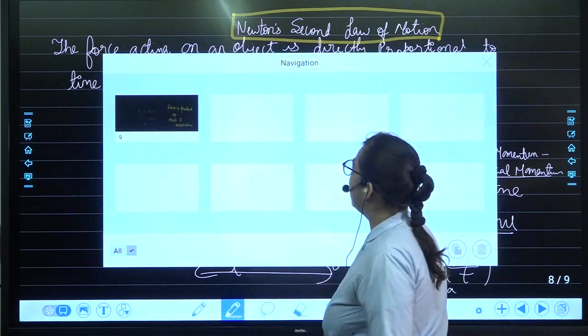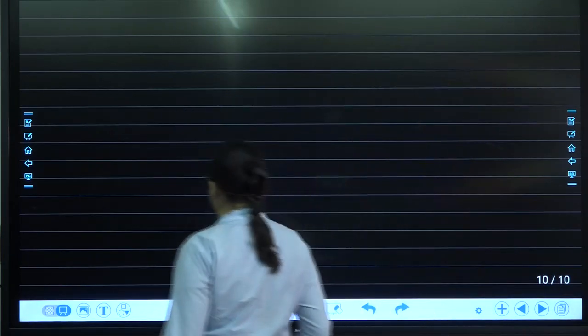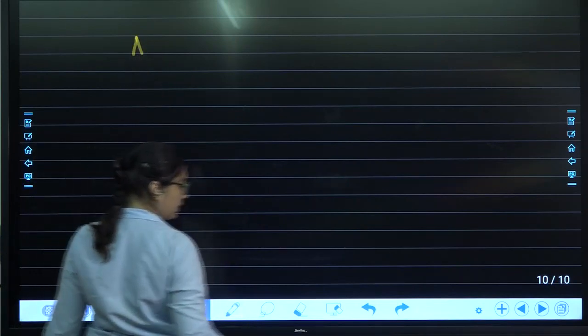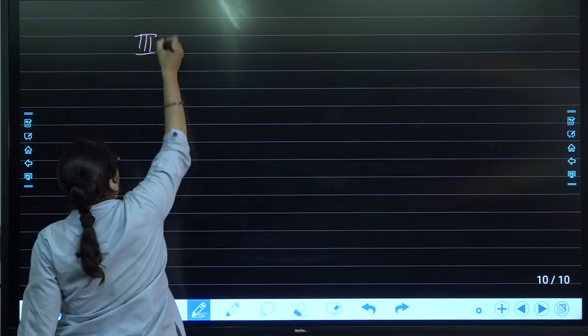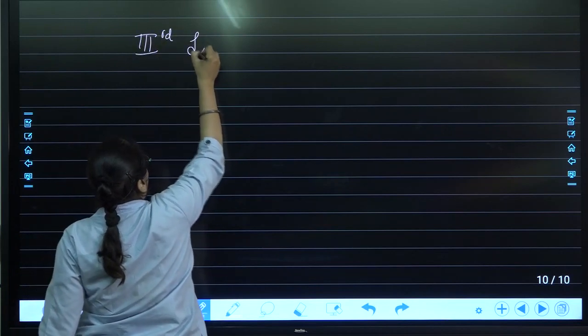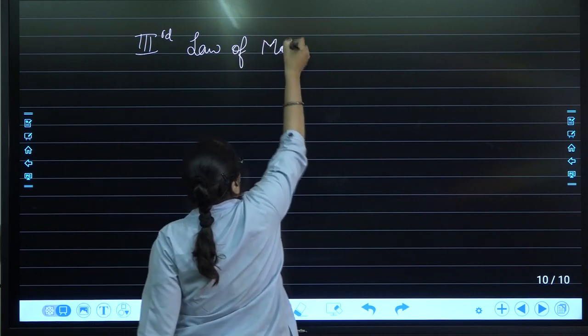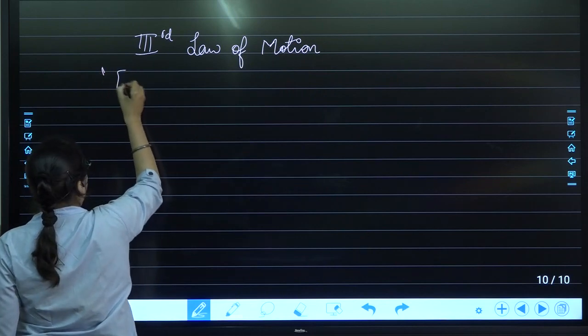Let's move further to Newton's third law of motion. The third law of motion: every action has an equal and opposite reaction.